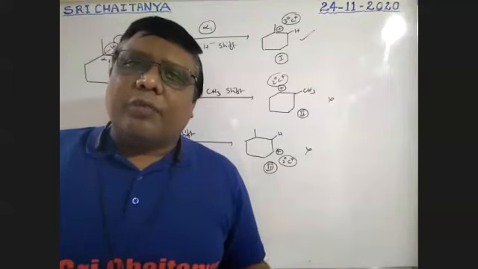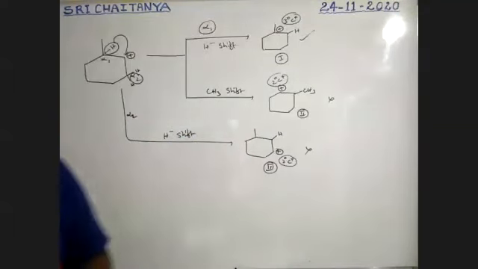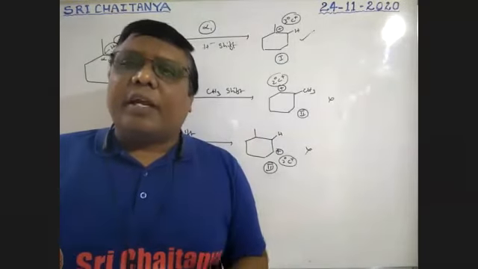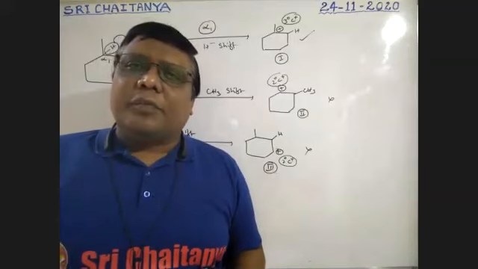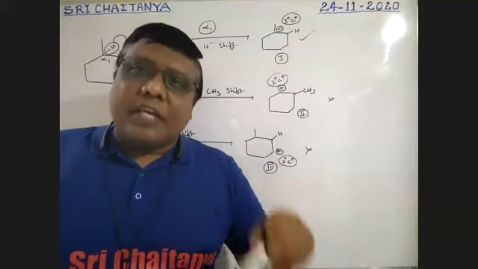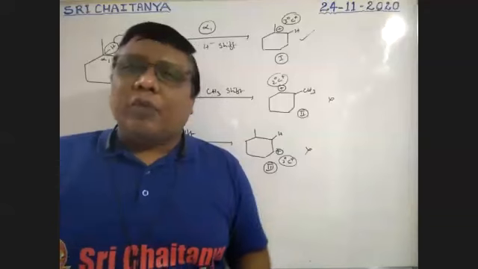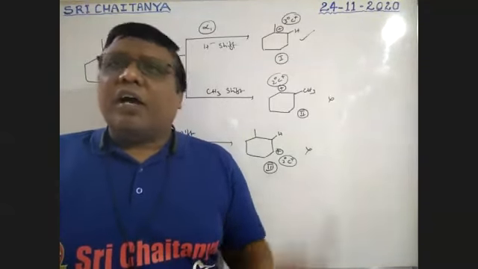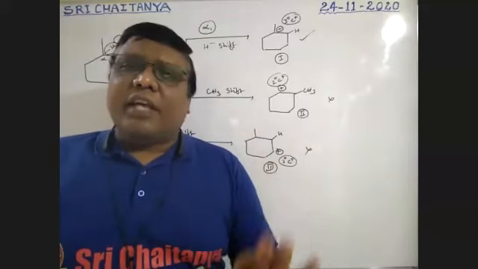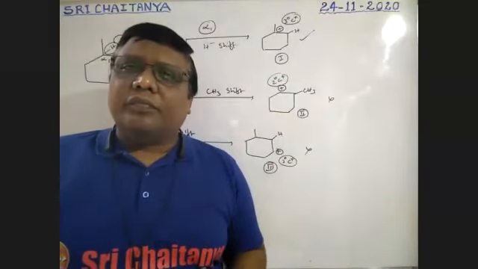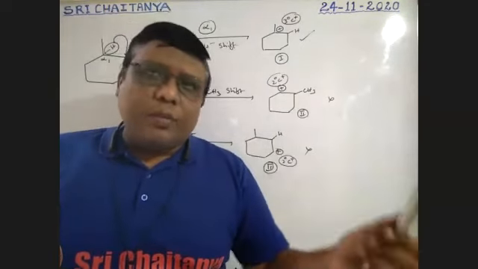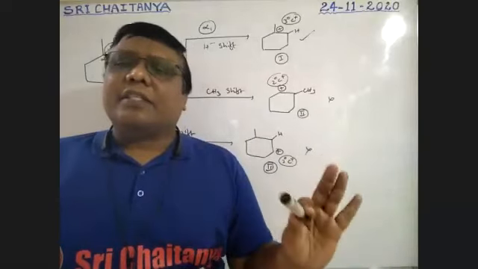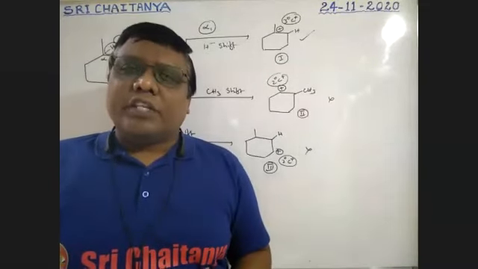So the most stable carbocation is the final answer. Please keep in mind, during chemical reactions, if a carbocation is possible, that carbocation itself rearranges to get into a stable carbocation. During that process, either alkyl shift or phenyl shift or hydride shift takes place. Finally, we will get the more stable carbocation. That is, tertiary carbocation is more stable than secondary, which is more stable than primary. So finally, we will get as much as possible a tertiary carbocation.